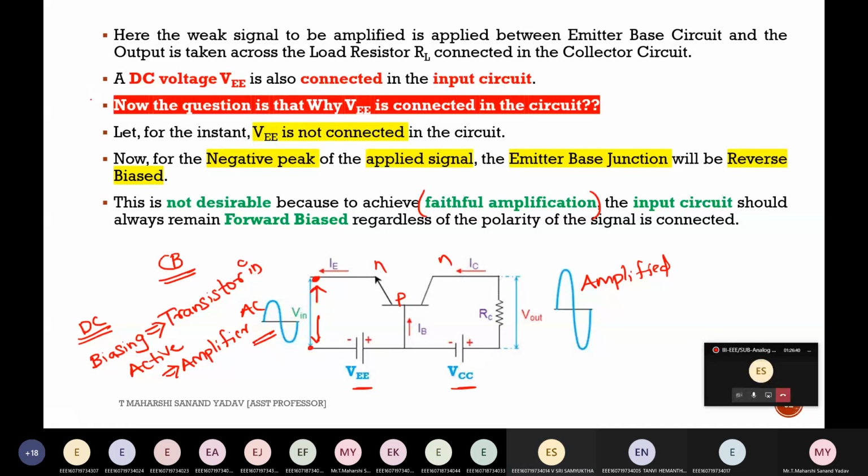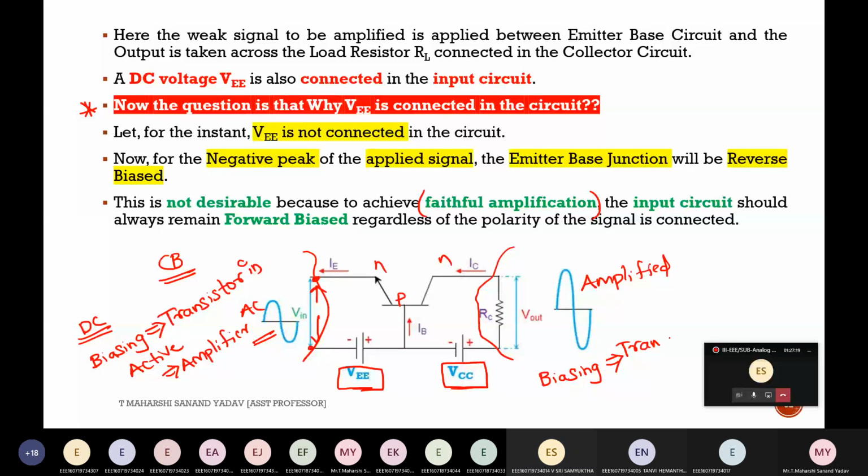See, this is an important doubt everyone will have. What is the use of VEE connected in the circuit? What is the use of VEE or VCC? Tanvi, what is the use of these two biasing potentials? To convert it into DC. Convert? What is the use of VEE and VCC? General concept. You forget about this input and output. You tell me just what is VEE and what is VCC in the previous concept that you have seen. It is used for biasing. That's it. It is used only for biasing. Why biasing? To operate transistor as?